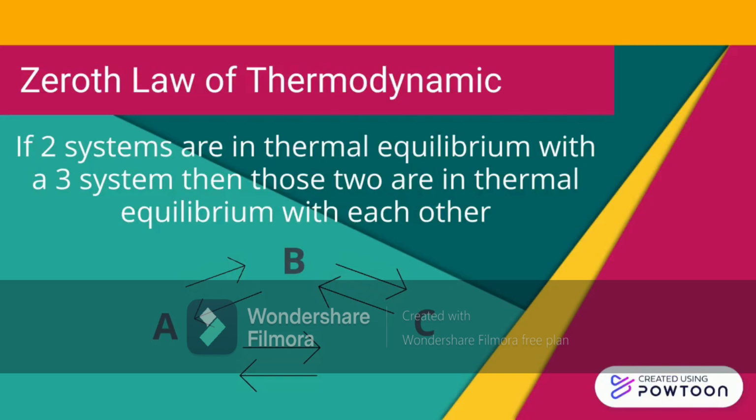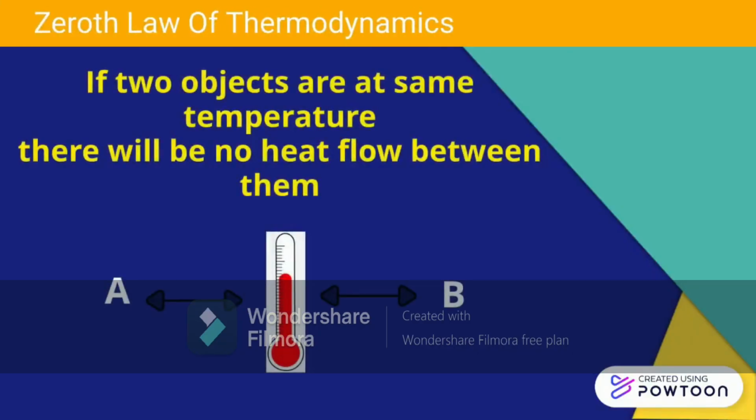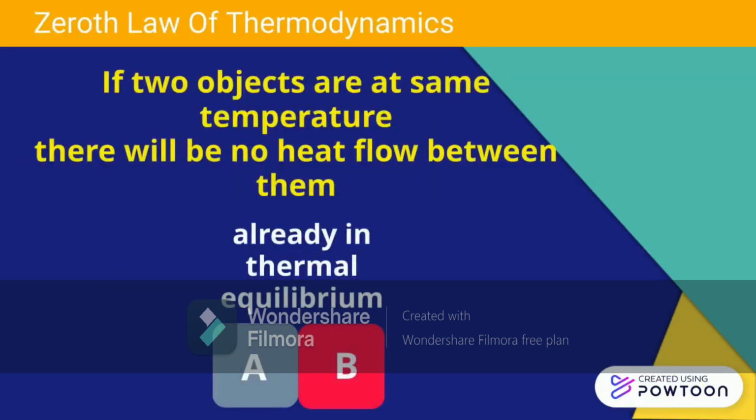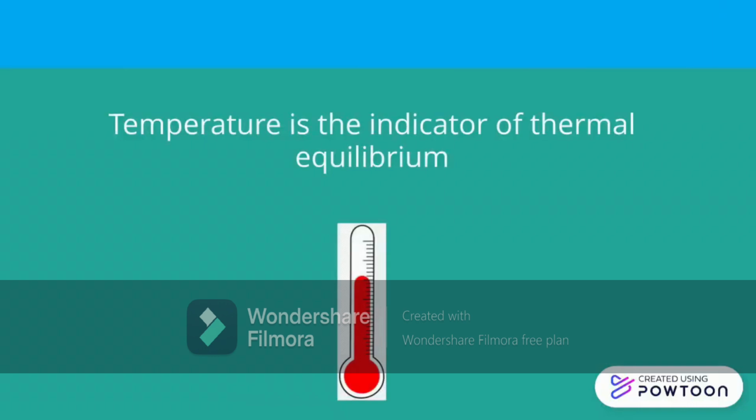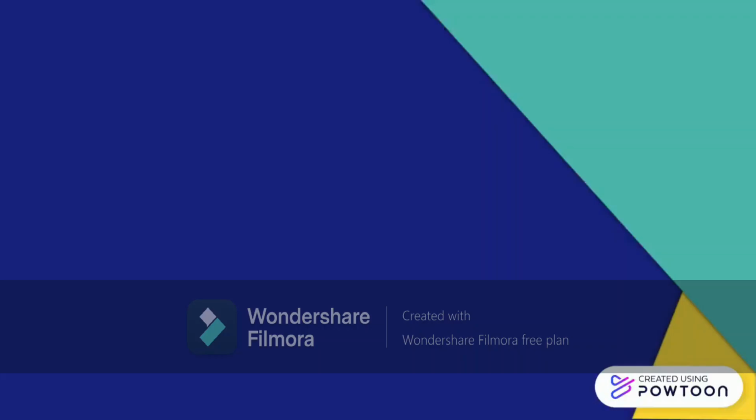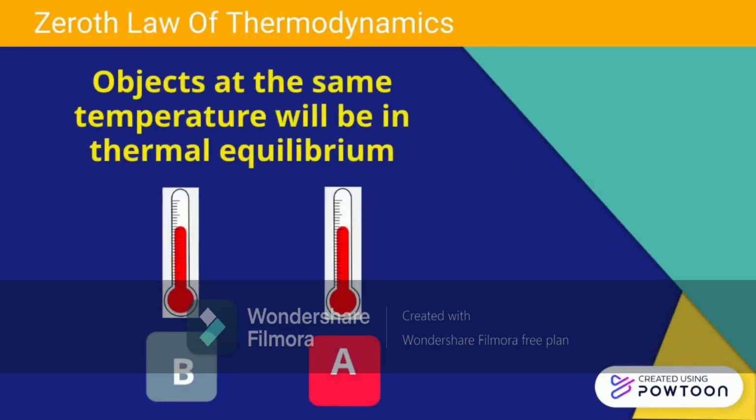This may seem like a trivial statement, but it is an important one because it means that two objects at the same temperature will not exhibit heat flow when they come into contact with one another. This marks temperature as an indicator of thermal equilibrium. If two objects are in thermal equilibrium with a thermometer that reaches the same temperature, the objects will be in thermal equilibrium with each other, which therefore allows us to gather all kinds of thermodynamic data in our laboratories.